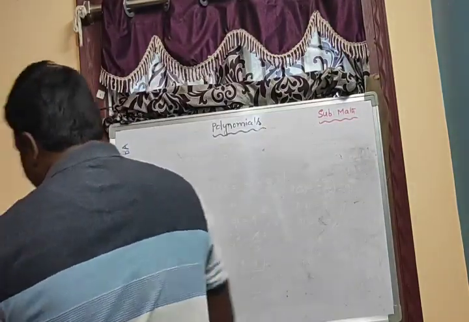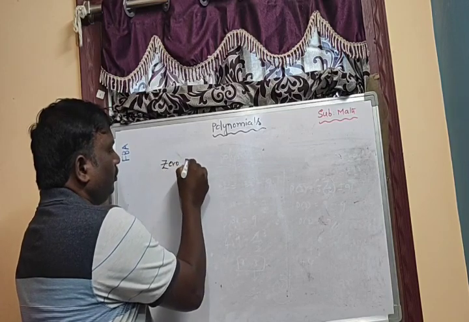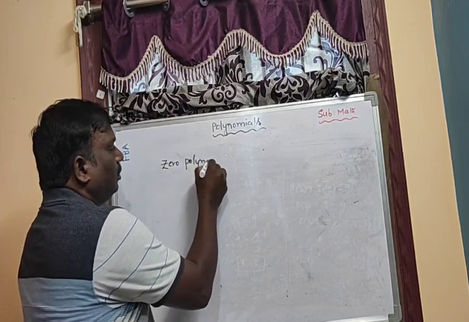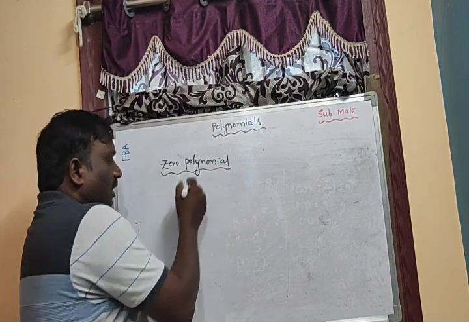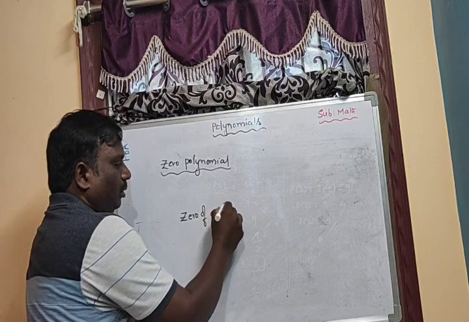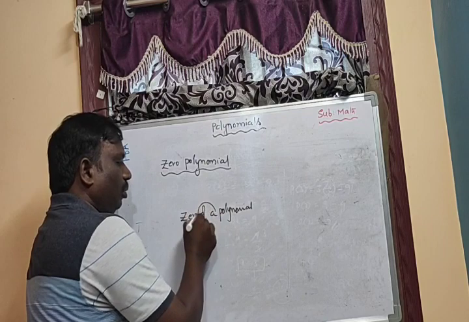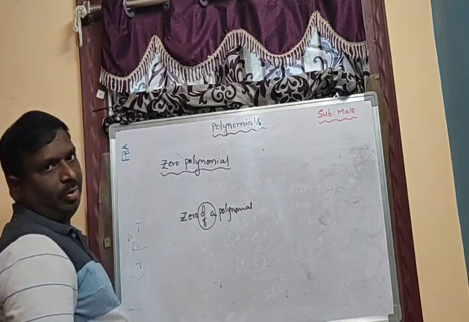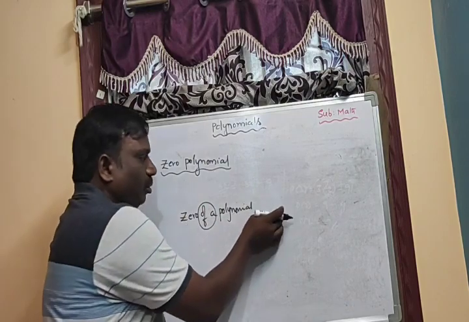So coming to the next point, what is a zero polynomial? Zero polynomial and zero of a polynomial, both are different. Zero of a polynomial is what we have discussed in the previous topic.